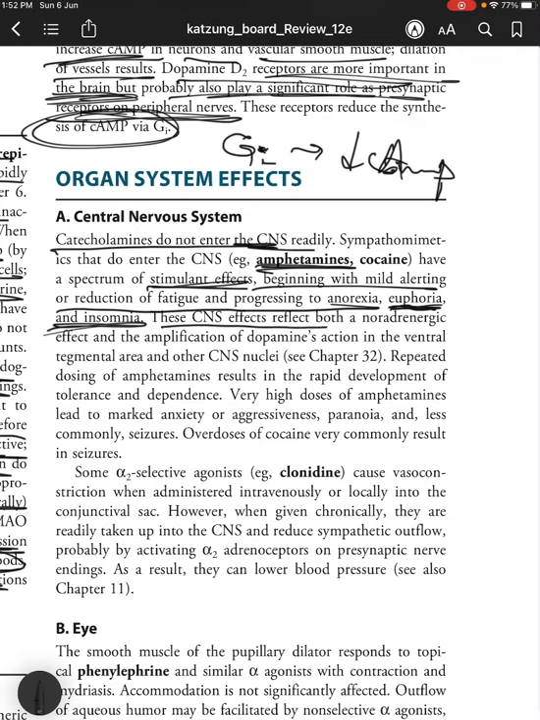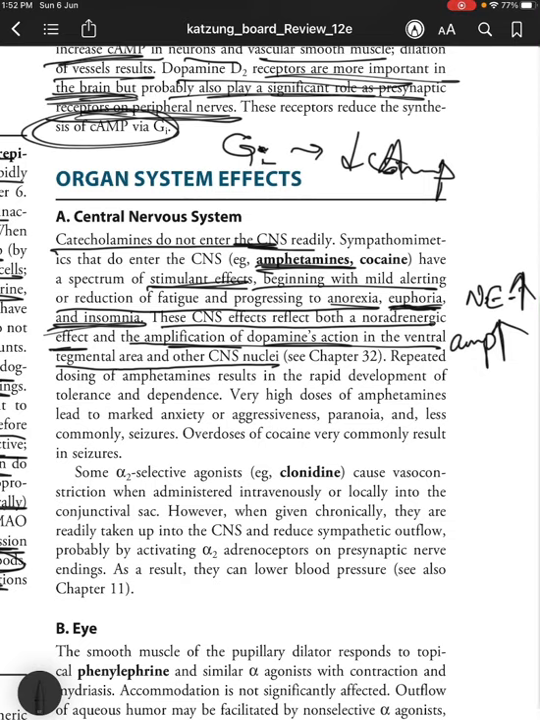So insomnia. These CNS effects reflect both a noradrenergic effect and the amplification of dopamine's action in the ventral tegmental area and other CNS nuclei. Repeated dosing of amphetamines results in the rapid development of tolerance and dependence. So that is why you should not give amphetamines repeatedly.